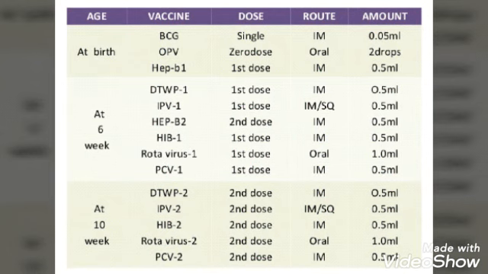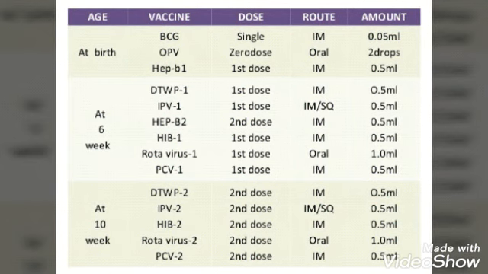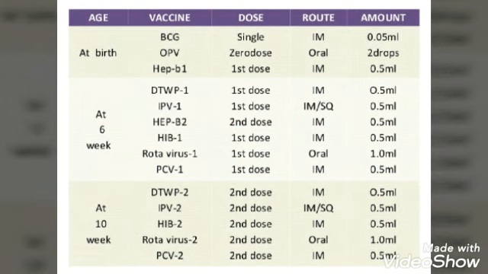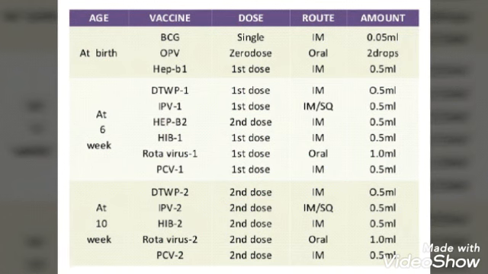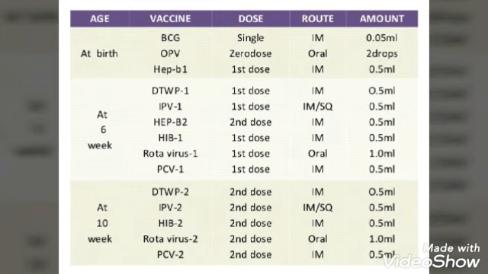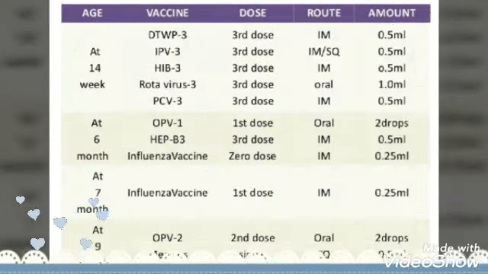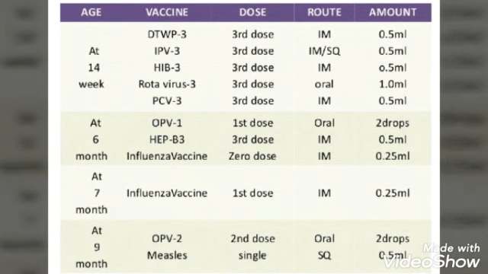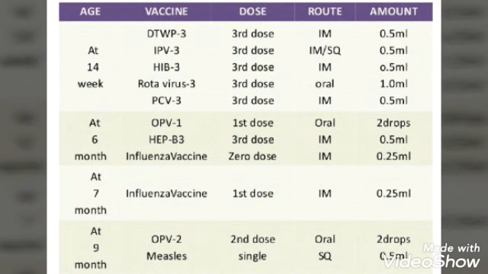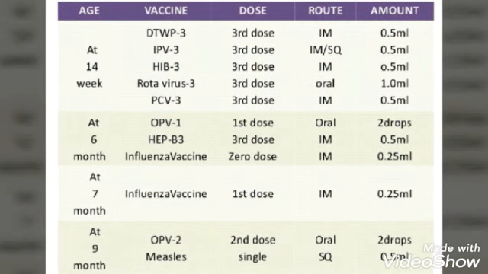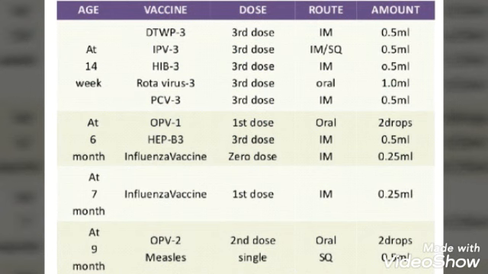Then at the 6th week, DTWP. This DTWP is nothing but diphtheria, tetanus and pertussis. Then IPV is inactivated polio vaccine, hepatitis B. Then HIB is hemophilia, rotavirus. PCV means pneumococcal conjugate vaccine. And again at 10 weeks, the same thing, DTWP dose 2, IPV dose 2, hemophilia dose 2, rotavirus dose 2 and PCV. Then next we go to 14 weeks. DTWP dose 3, IPV dose 3, HIB, that is hemophilia, dose 3, rotavirus dose 3, PCV dose 3.